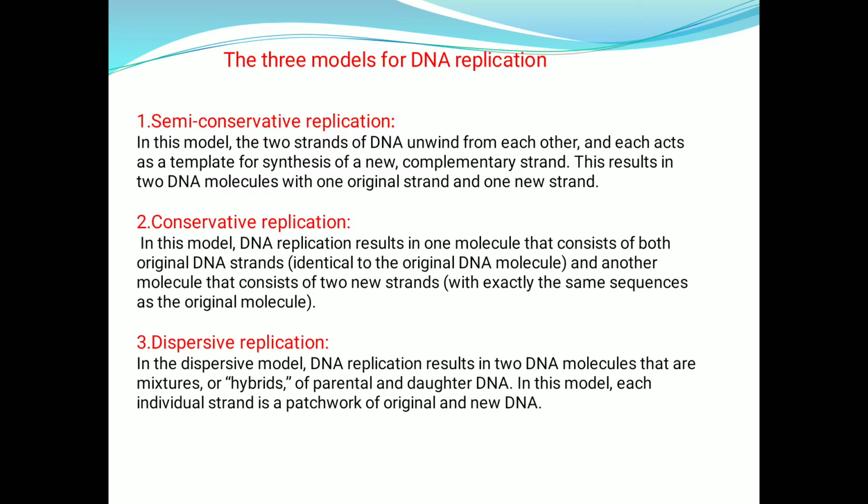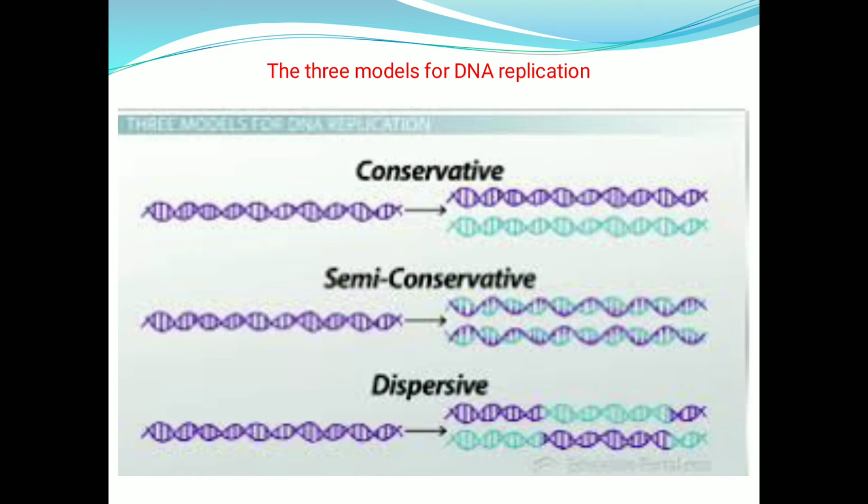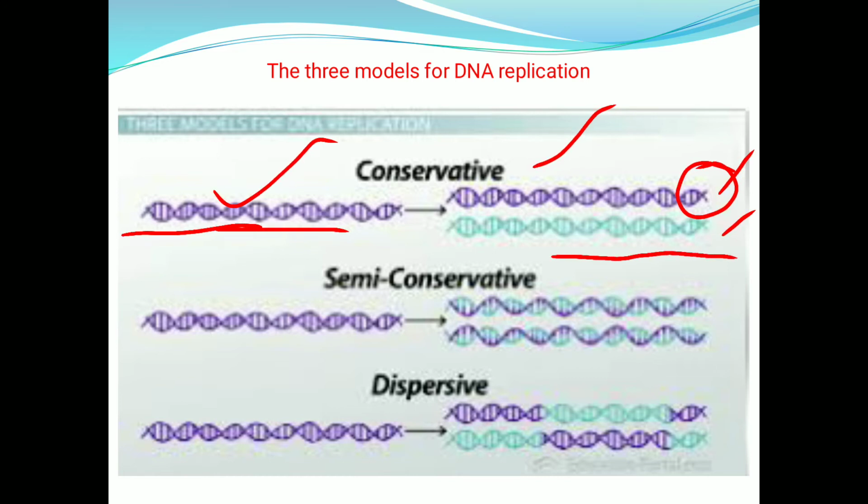We'll see this in the diagram. If you see the three models, this is the parental DNA. In the conservative model, after replication, two DNA molecules are produced. One is the same as the parental molecule, that's why it is called conservative, and the other DNA molecule consists completely of two new DNA strands.